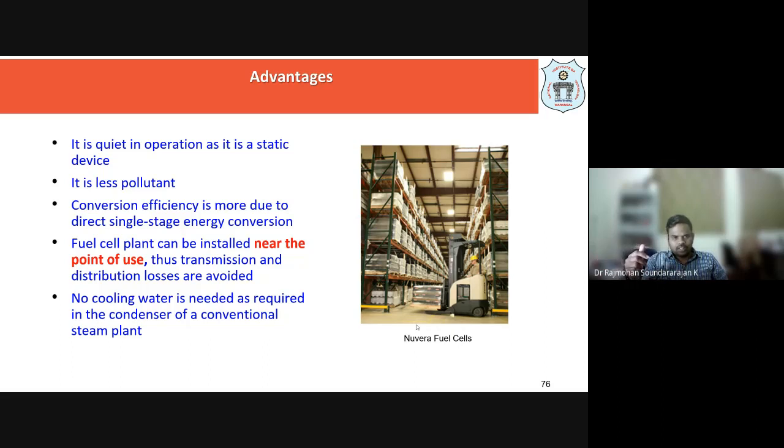Okay, and another advantage of the fuel cell power plant is that any closest place you can keep it. Say for example, I have a city, I cannot have a hydrothermal power plant there, right? Because it has to be where we have water. So there is transmission loss, right? All those transmission losses can be reduced because these fuel cells can be installed very near the point of location where you need it.